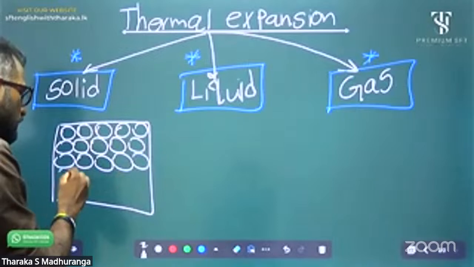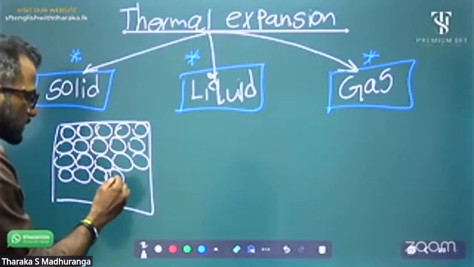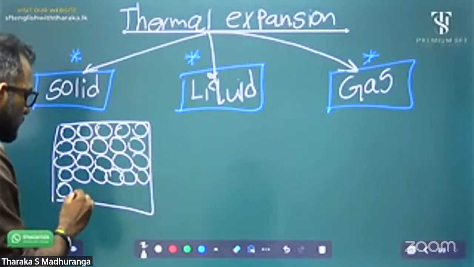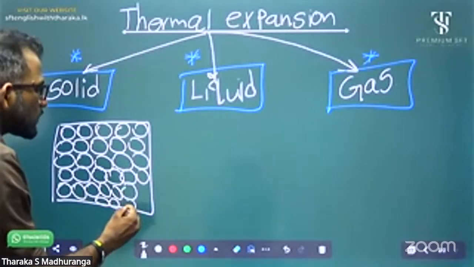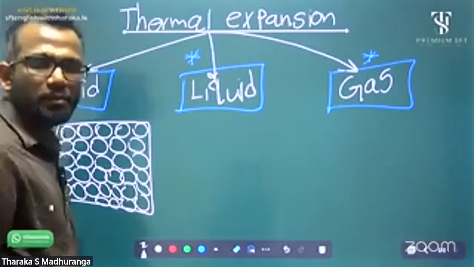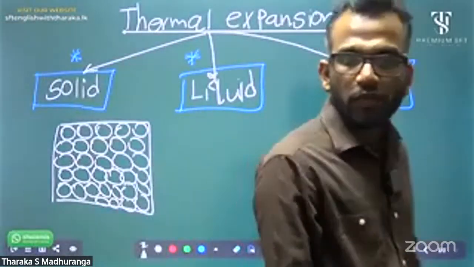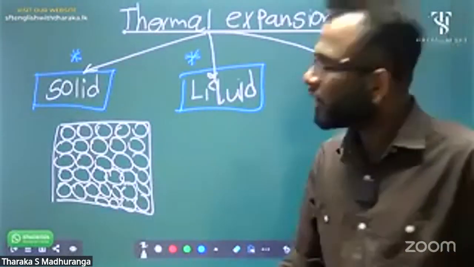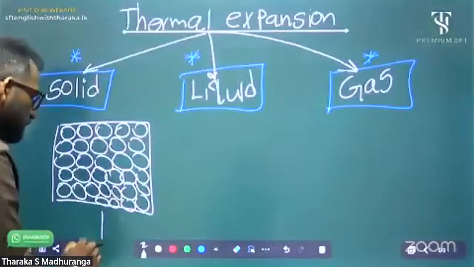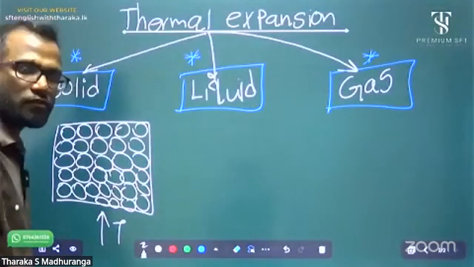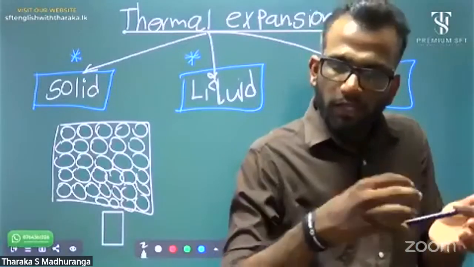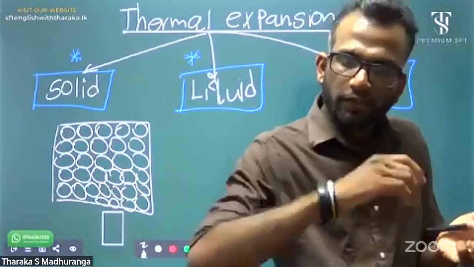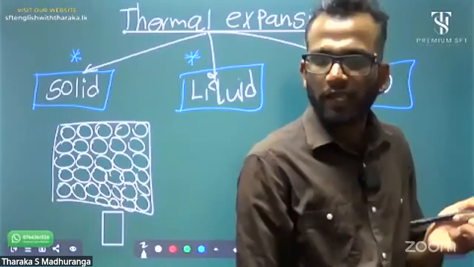If you take a solid, the molecules are highly compacted. At the molecular level, I think you remember I explained how expansion happens. With an increase in temperature, the molecular kinetic energy increases. With increased kinetic energy, molecular vibrations increase.